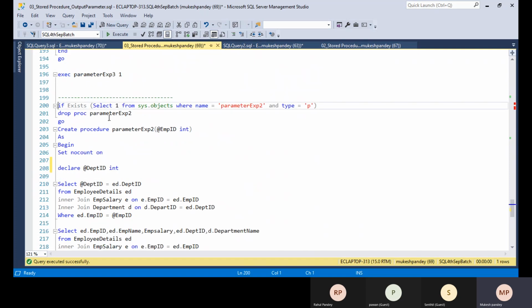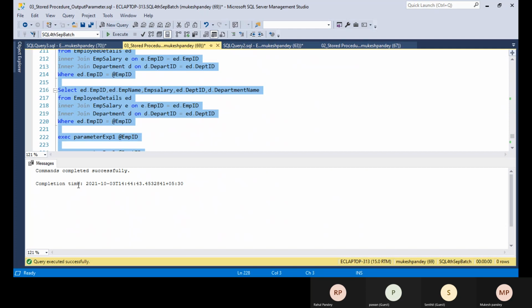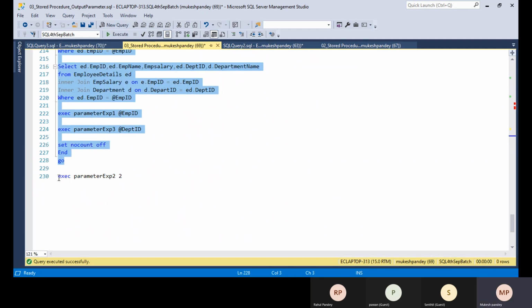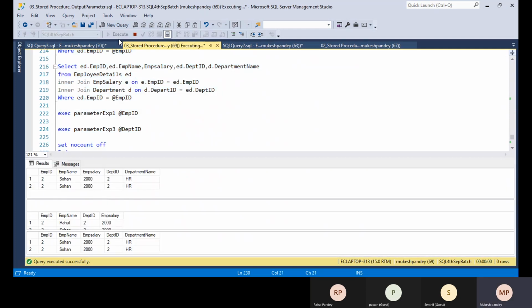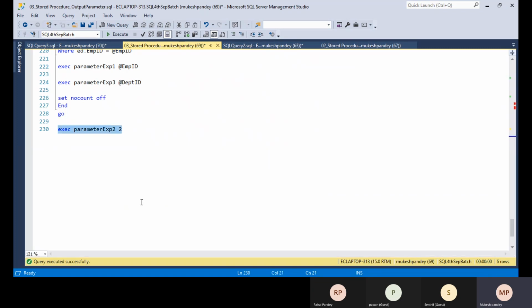Okay, so let's see an example here. If you execute with employee ID 2, you will get three outputs. The first one is stored procedure 2, this is 1, and this is 3. Okay, so this is a way you can call multiple stored procedures within one stored procedure.